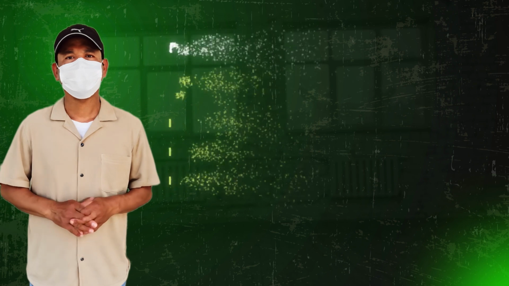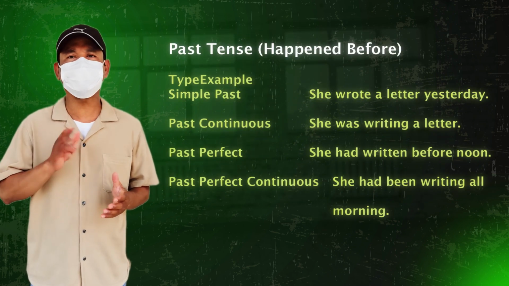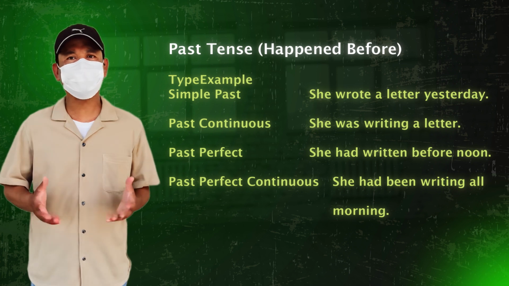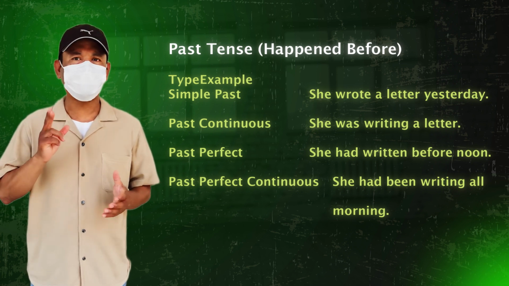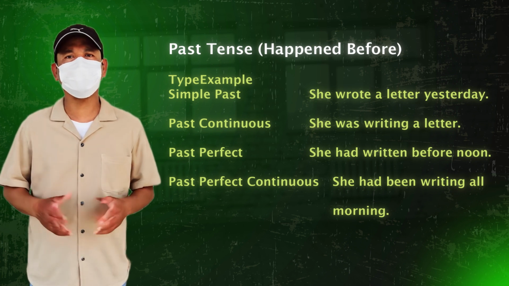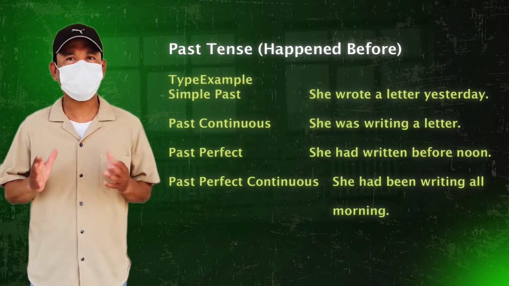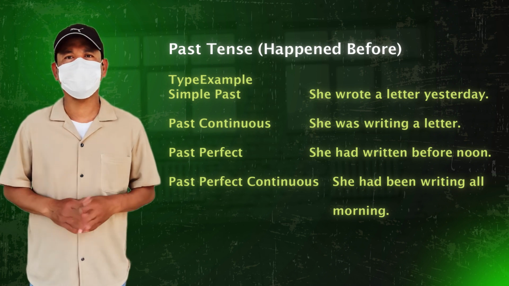Past tense, happened before. Type, example. Simple past: she wrote a letter yesterday. Past continuous: she was writing a letter. Past perfect: she had written before noon. Past perfect continuous: she had been writing all morning.